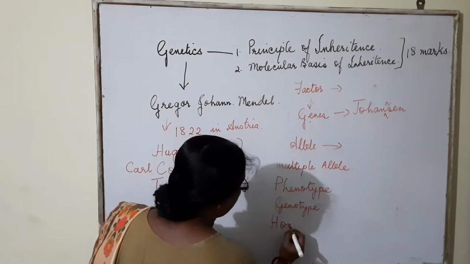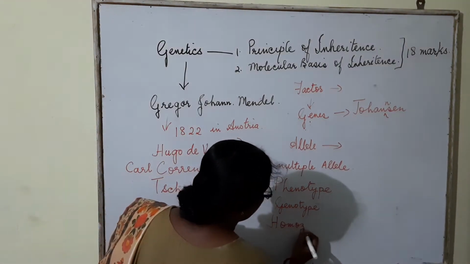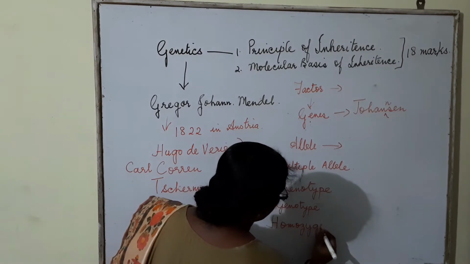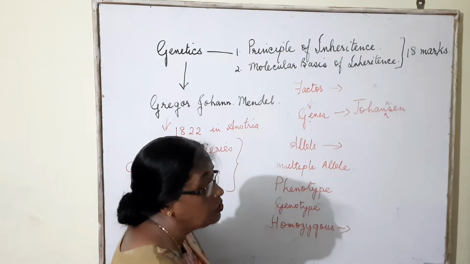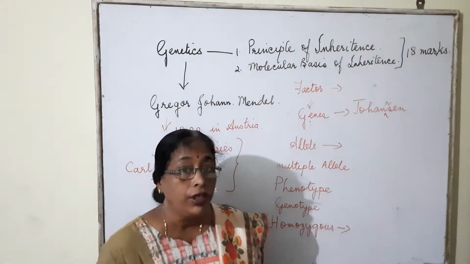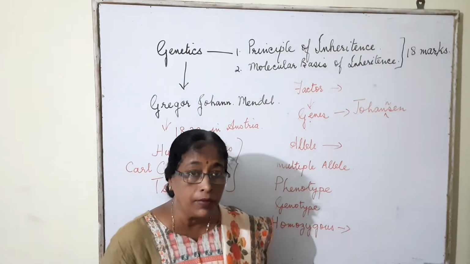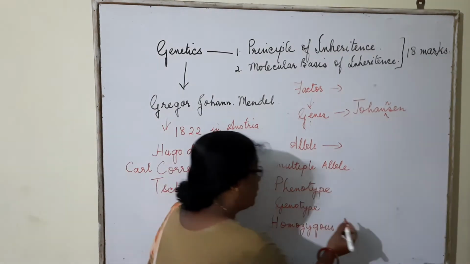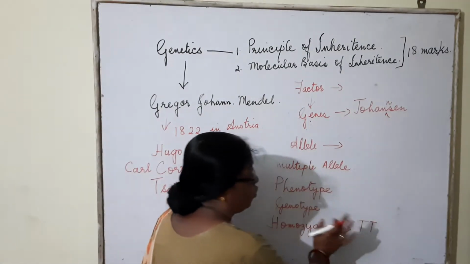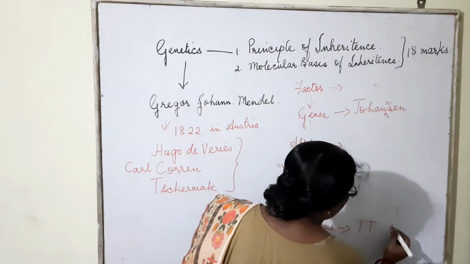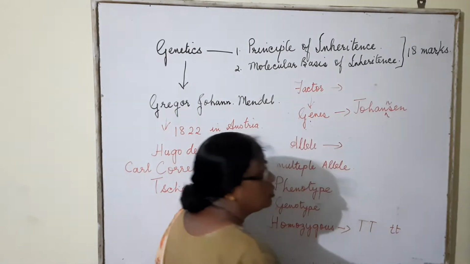It refers to a condition in a diploid cell where two alleles of a character are similar, like capital T and capital T, that is tall, or small t and small t, that is dwarf.